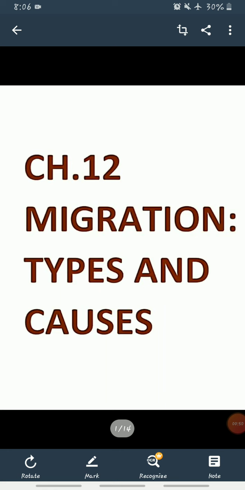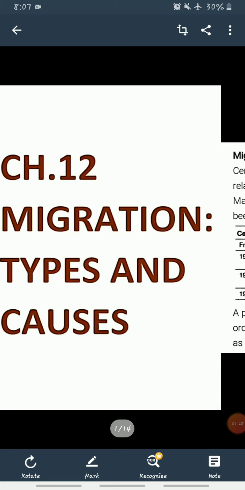Migration may be permanent, temporary, or seasonal, and it may take place from rural to rural areas, rural to urban areas, urban to urban areas, and urban to rural areas. Clear? And it has two types, immigration and emigration. We will discuss this in our next topic. Immigration means migrants who move into a new place are called immigrants, and emigration means migrants who move out of a place are called emigrants. Clear? Okay, so let's start.